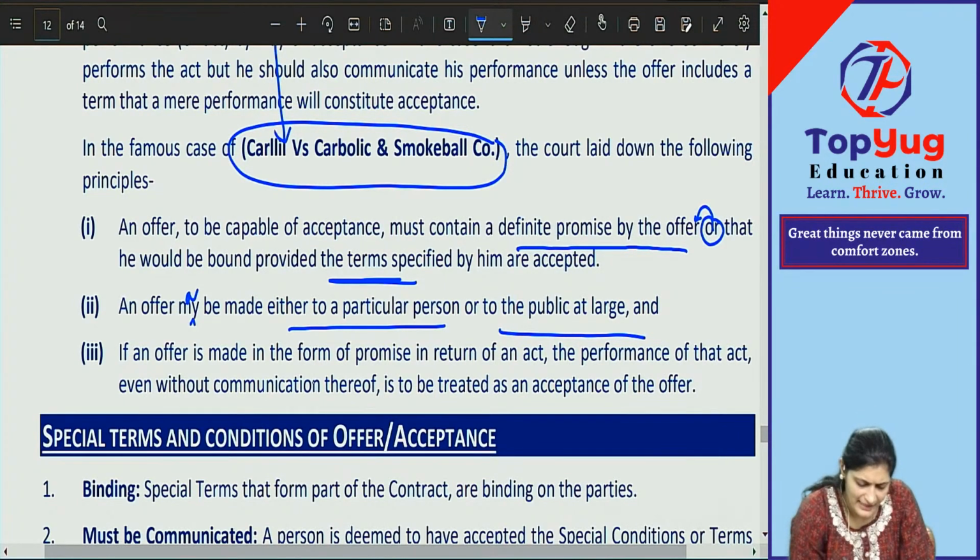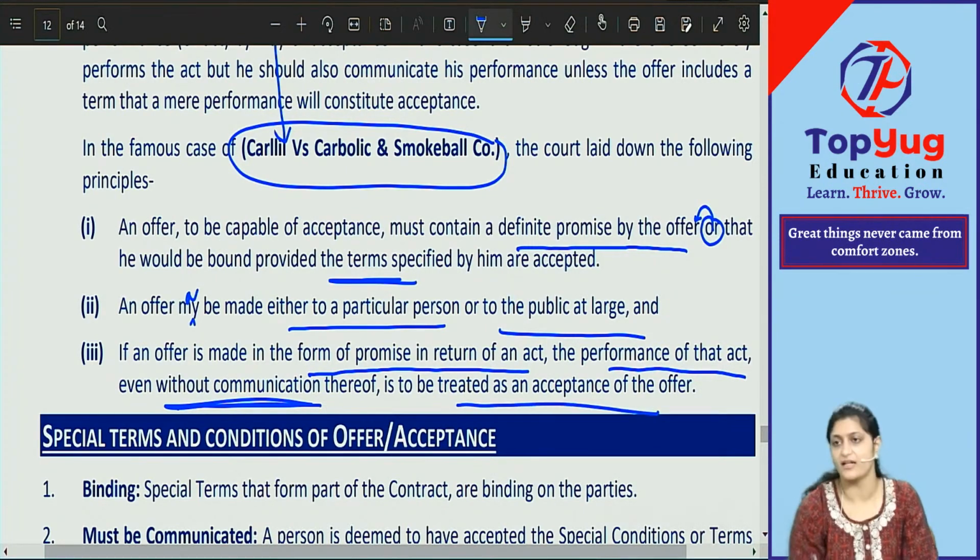If an offer is made in the form of a promise in return for an act, the performance of that act, even without communication, should be treated as acceptance of the offer. No communication is required. You only performed, inhaled as per the directions. It is valid, accepted. Clear? This is what is decided on this point. Clear with this, everybody? Yes or no?